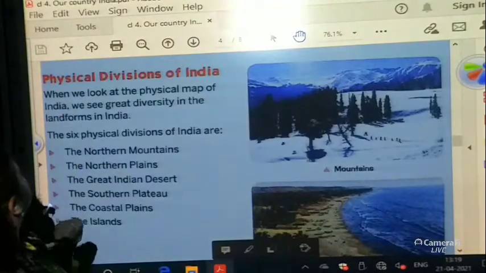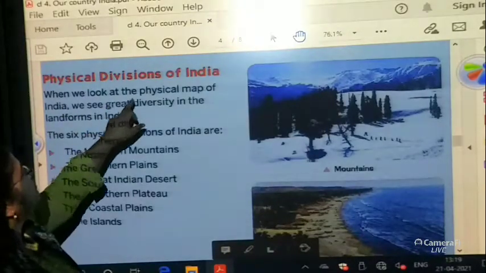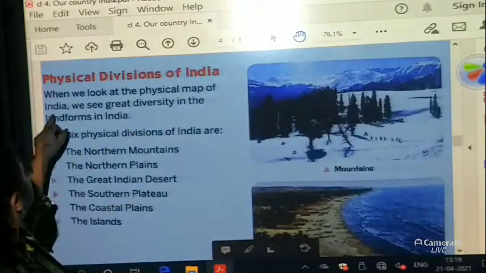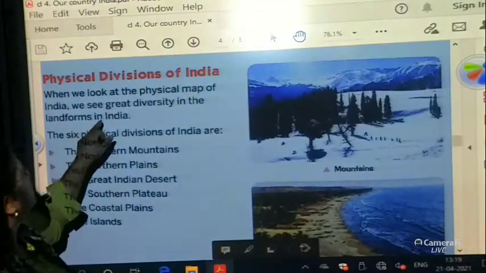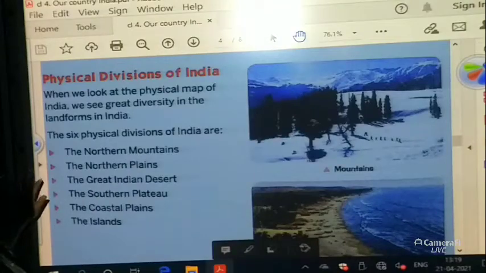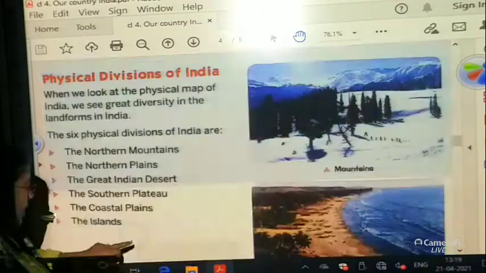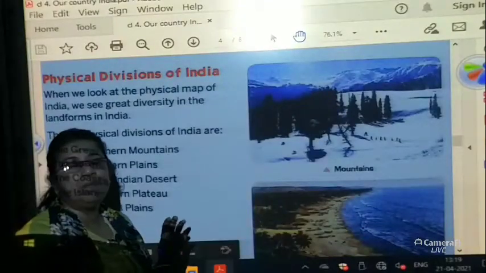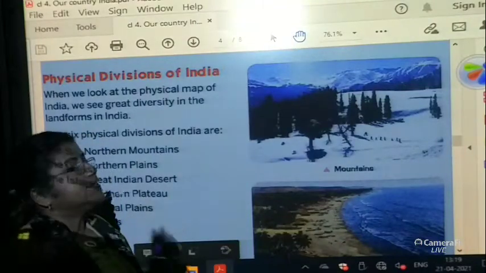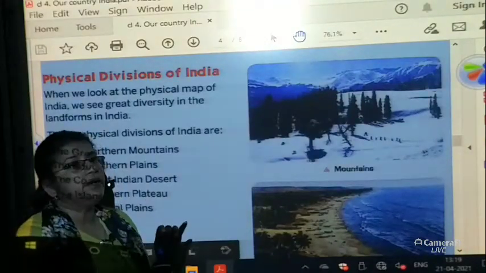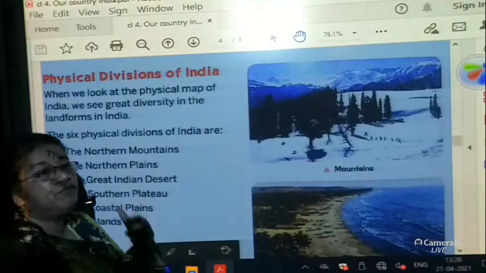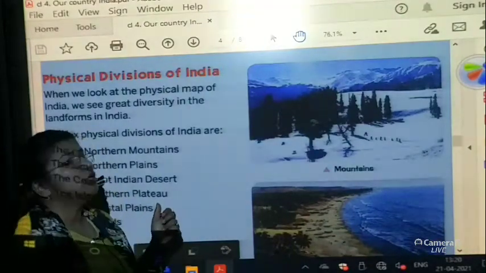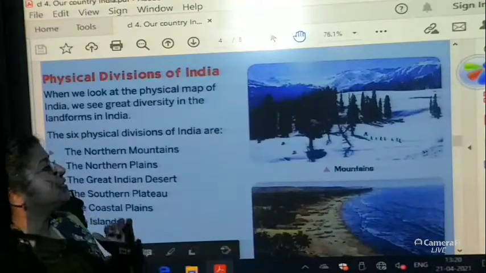Physical divisions of India. When we look at the physical map of India, we see great diversity in the landforms in India. Now children, what do you mean by diversity? Diversity is many people staying in the same place together, and we have different culture, different languages, different food. This is all done together is diversity.